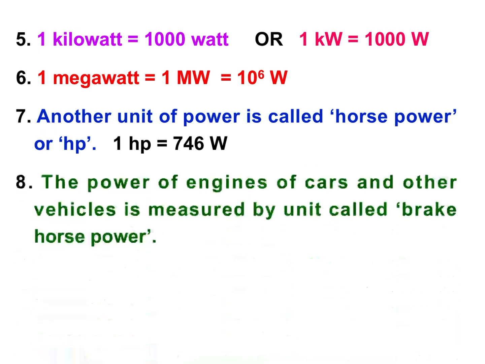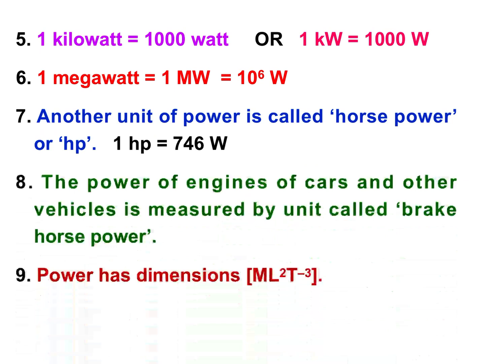The power of engines of cars and other vehicles is measured by unit called brake horsepower. You have seen in the TV and other videos, they use the term BHP to express the power of the engine. That BHP stands for brake horsepower. Power has dimensions M, L2, T minus 3.